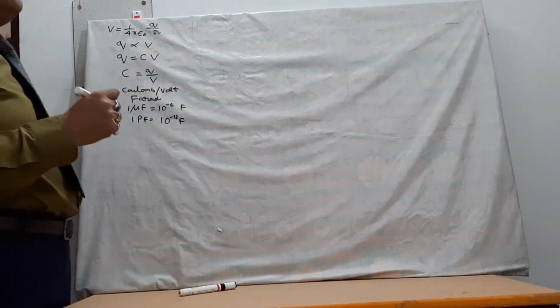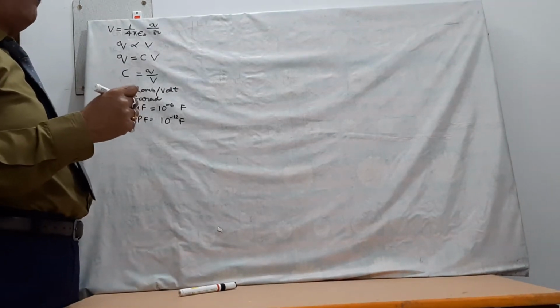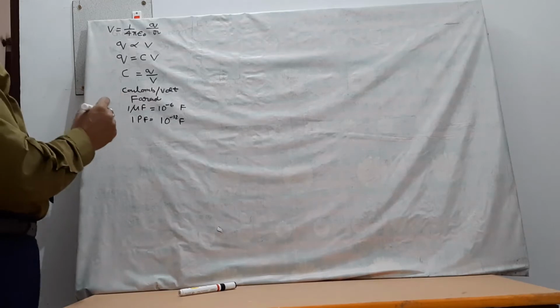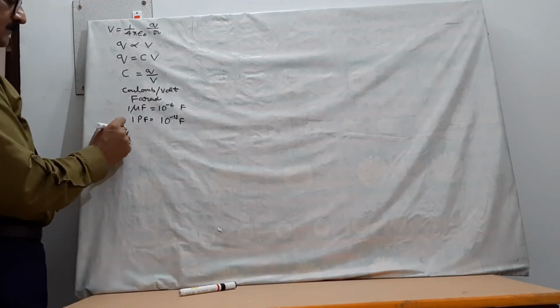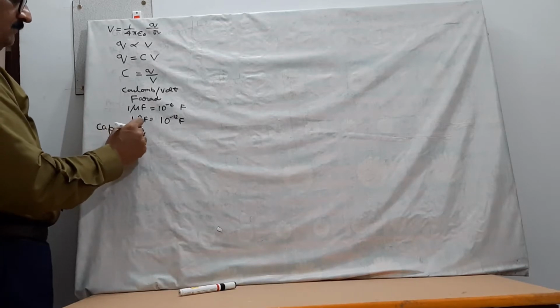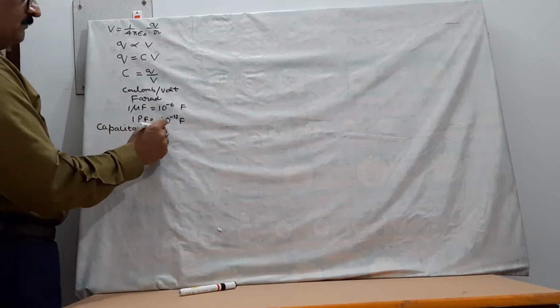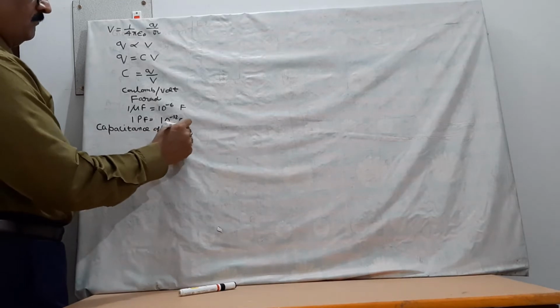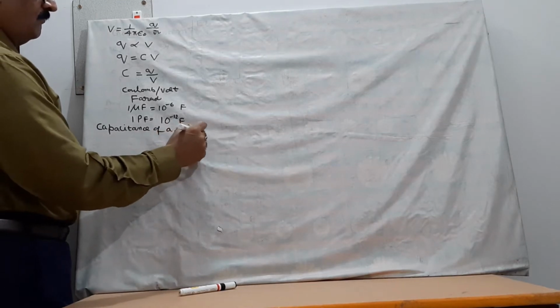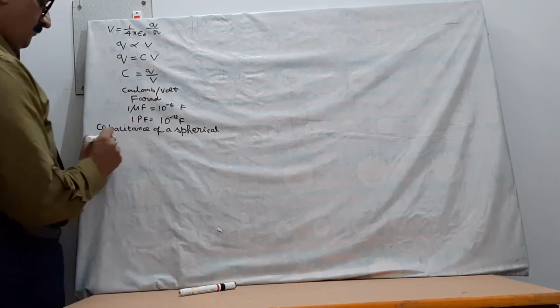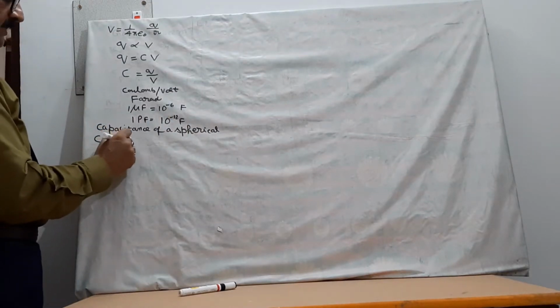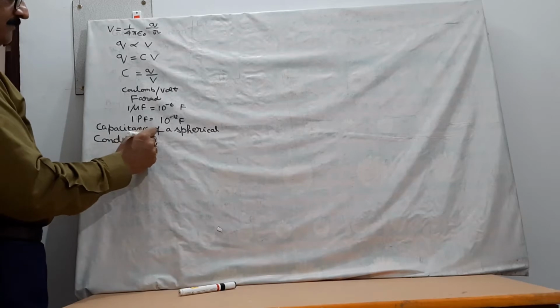Now we will find how much is the capacitance of a spherical conductor. Capacitance of a spherical conductor.